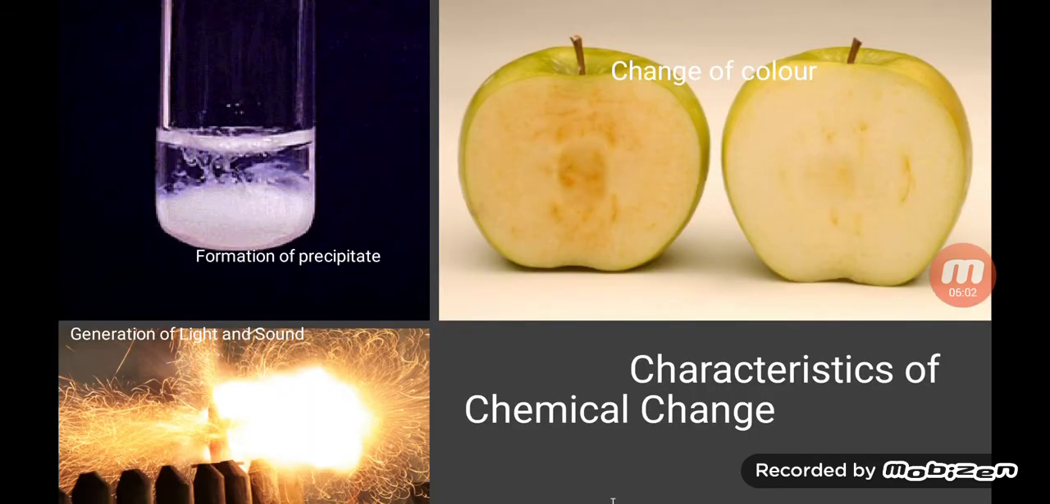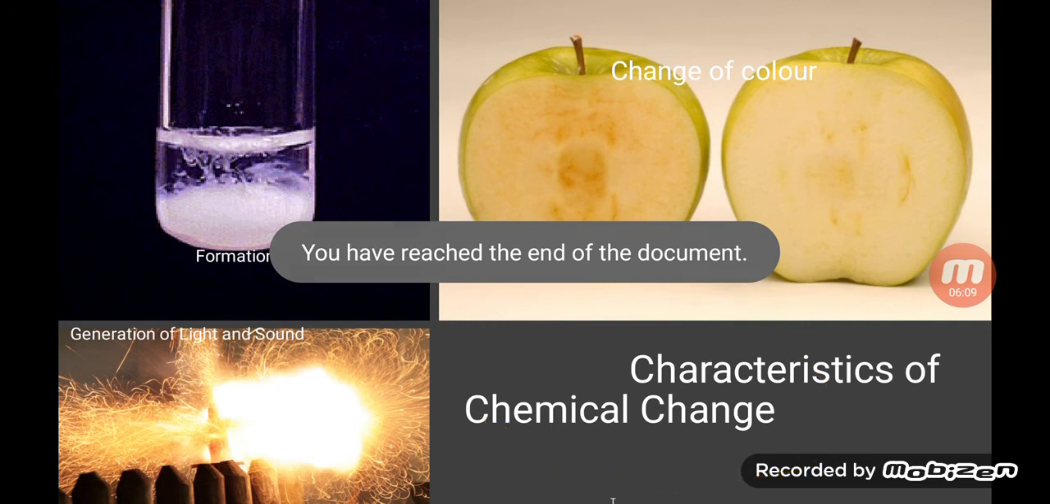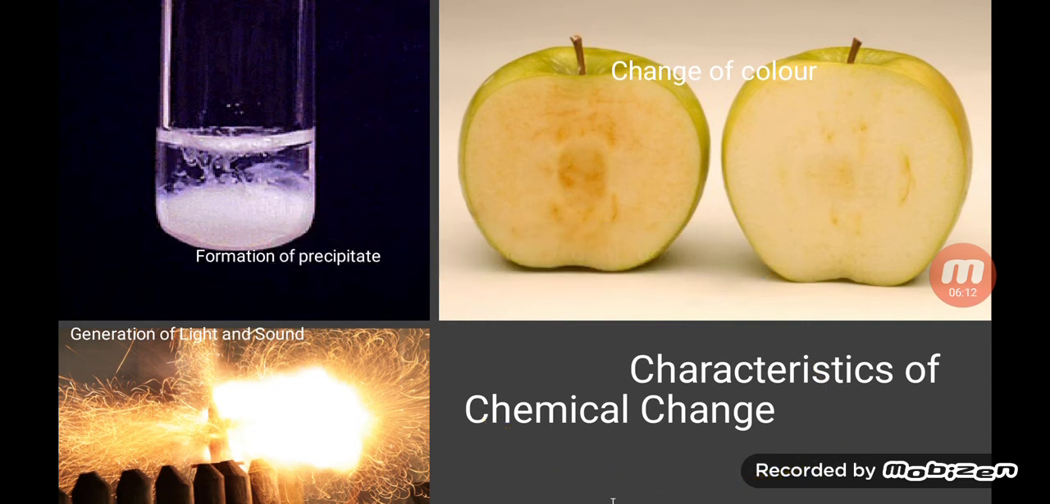Now let's see the characteristics of chemical changes. Chemical change is also known as chemical reaction. Substances involved in the reaction are called reactants, and the new products which are formed during the reaction are called products. Energy change is one of the characteristics, which takes place because formation of new products is done here. A chemical reaction is represented by a chemical equation.